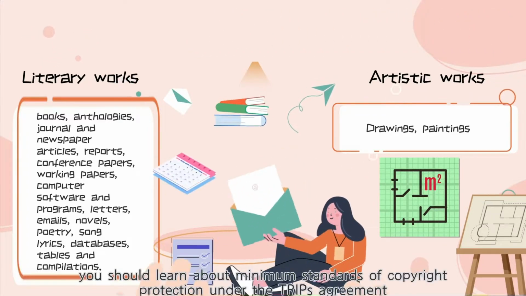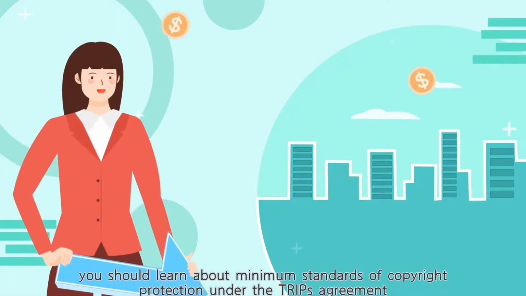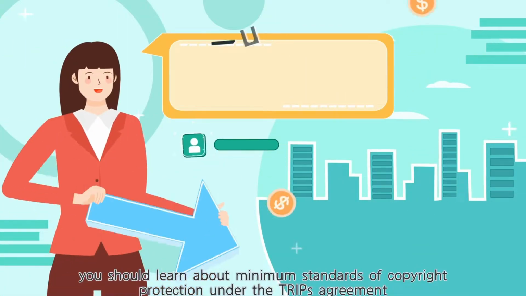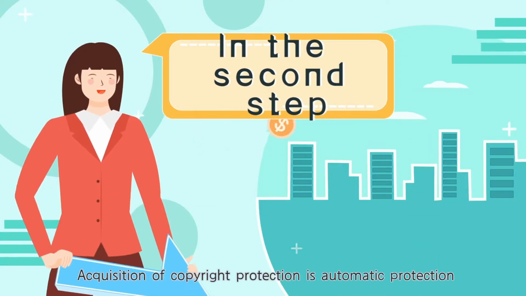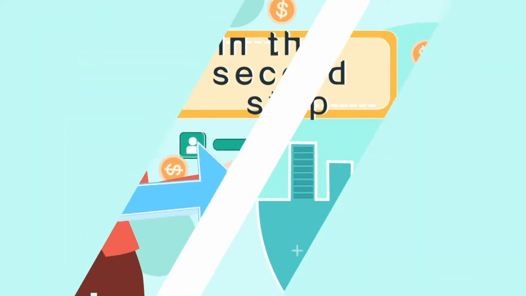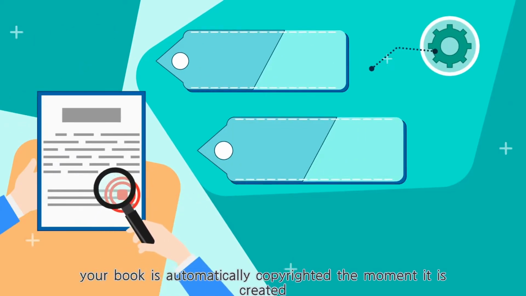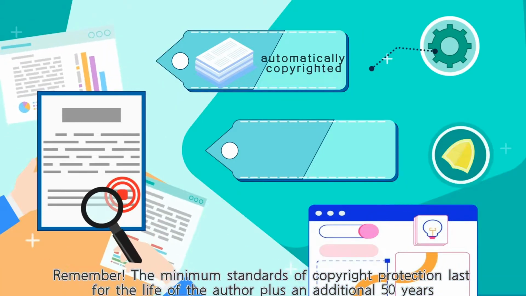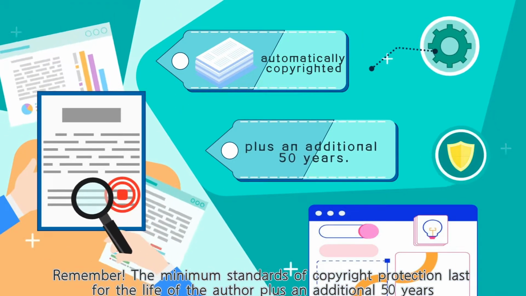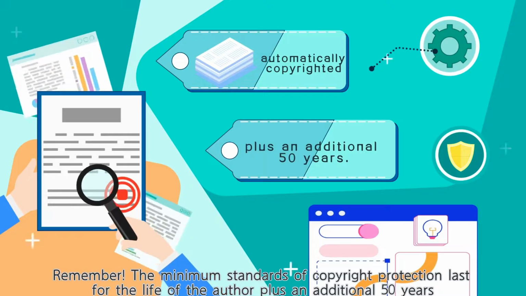In the second step, you should learn about the minimum standards of copyright protection under the TRIPS agreement. Acquisition of copyright protection is automatic. Such as if you are a writer, your book is automatically copyrighted the moment it is created. Remember, the minimum standard of copyright protection lasts for the life of the author plus an additional 50 years.